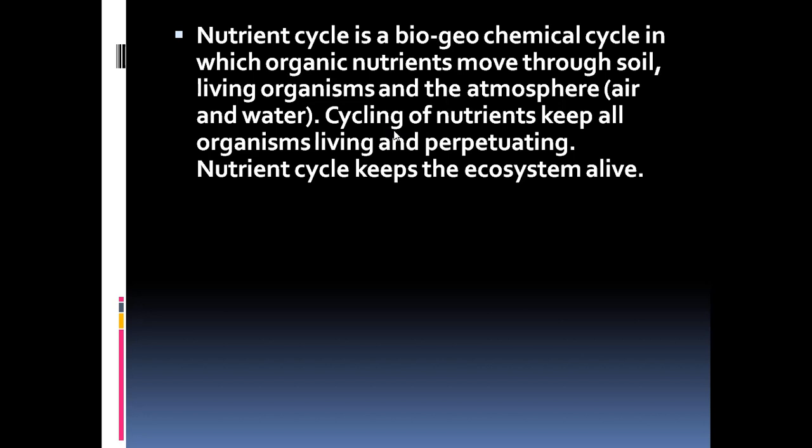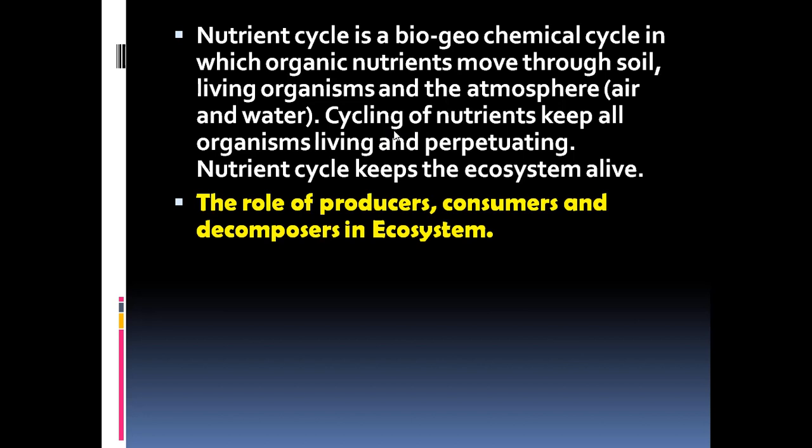We'll quickly go through these write-ups about the biogeochemical cycles and end this part of the video. A nutrient cycle is a biogeochemical cycle in which organic nutrients move through soil, living organisms, and the atmosphere, air, and water. Cycling of nutrients keeps all living organisms on this earth perpetuating and existing continuously, and nutrient cycles also keep the ecosystems alive. Now, the next part we are going to discuss will be the role of producers, consumers, and decomposers in the ecosystem.